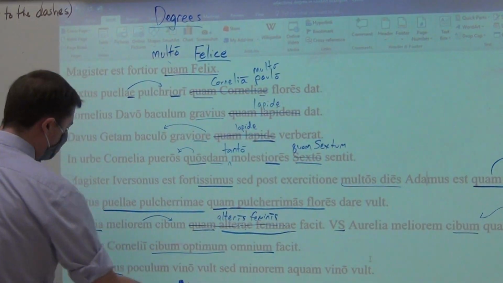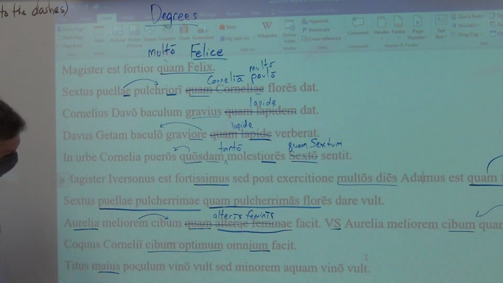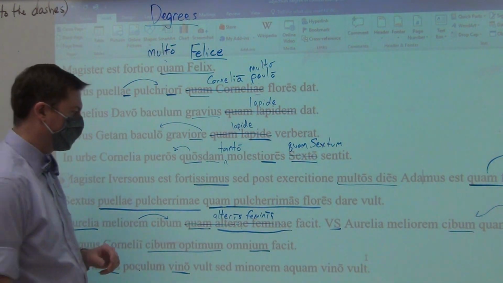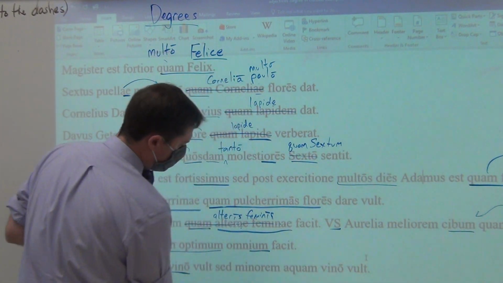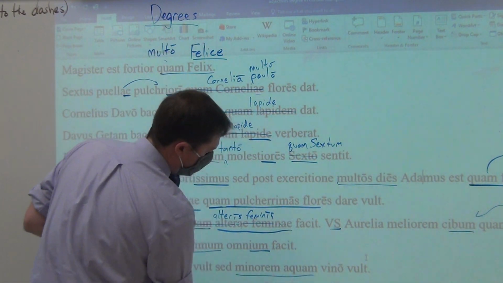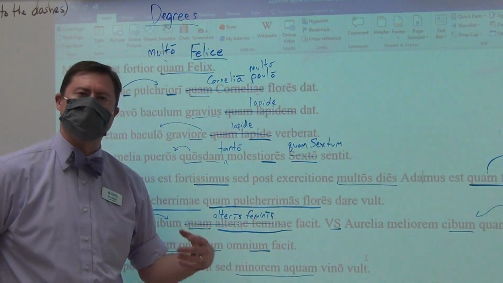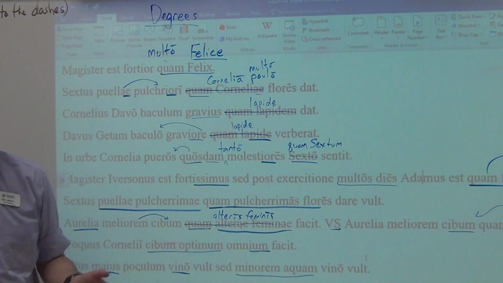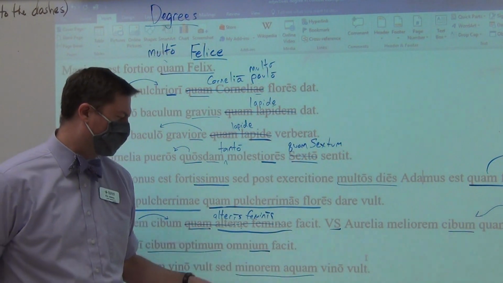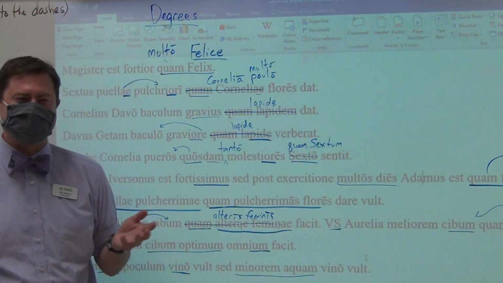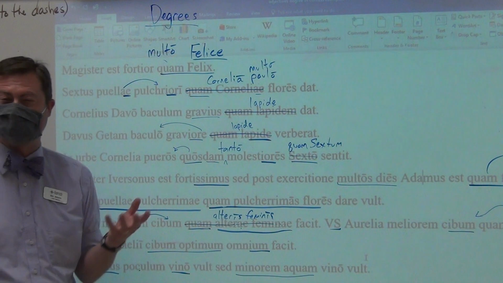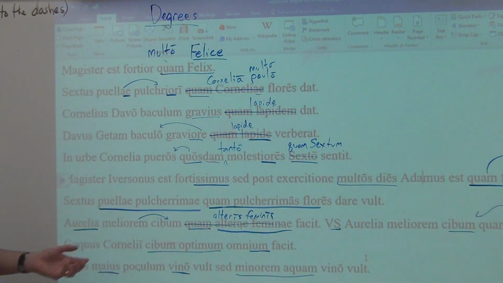Titus wants a bigger cup, a larger cup, dative, for the wine, but he wants minorem aquam, less, smaller water for the wine. Remember that they mix the water to dilute the wine. So he wants less water, smaller water. We wouldn't say smaller water, it doesn't sound right to us, but smaller water and less water are the same.